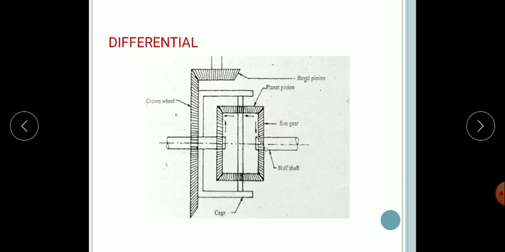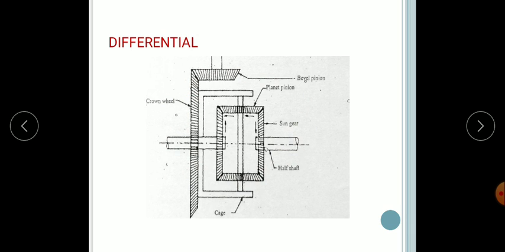So when a car is running in a straight line, the crown wheel, differential cage, planet pinions, and sun gears all turn as a unit without any relative motion. So here, when it is running in a straight line, the crown wheel, the planet pinion, and the sun gear all move together with no relative motion between each other.